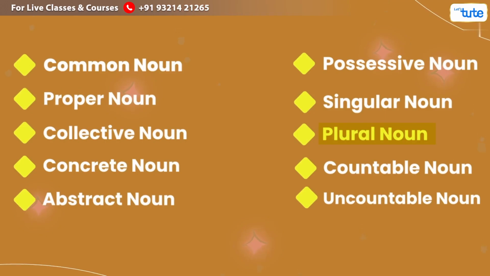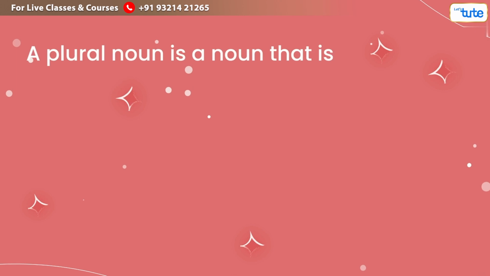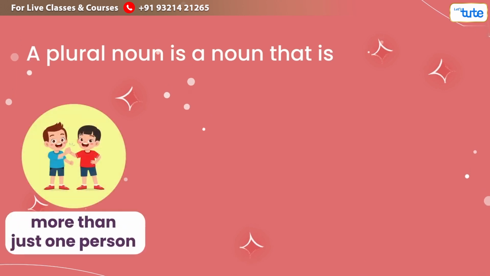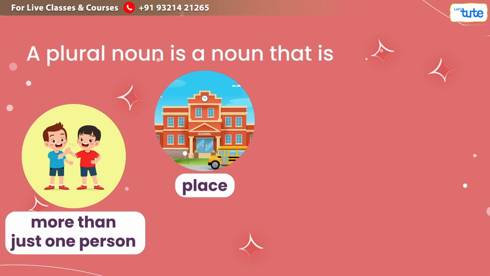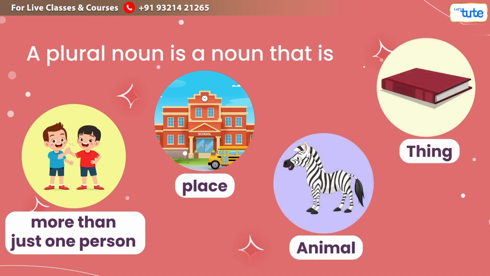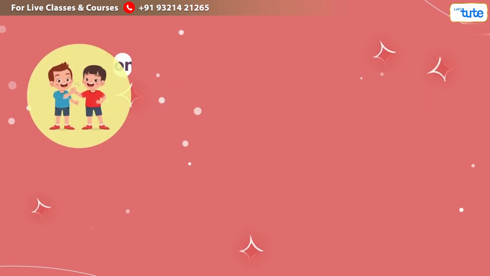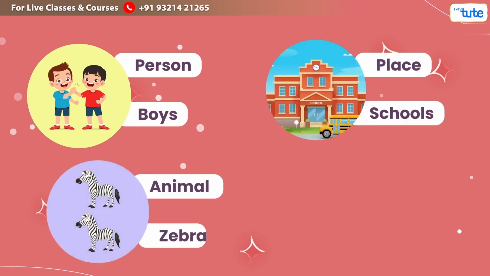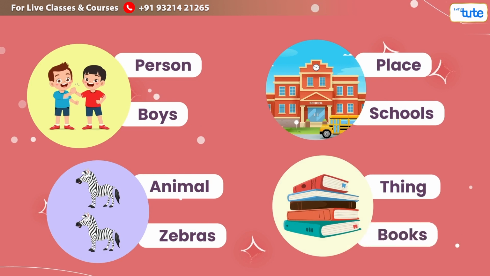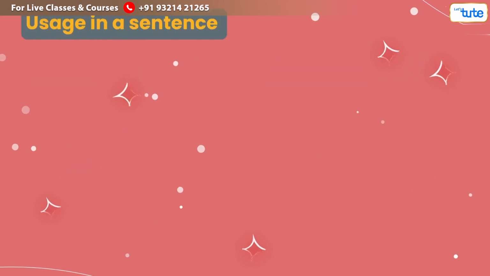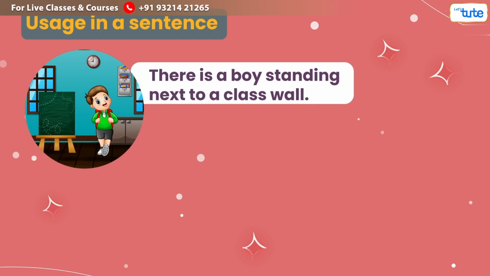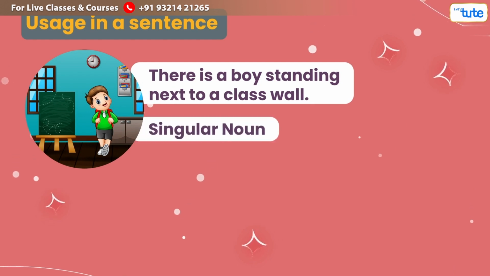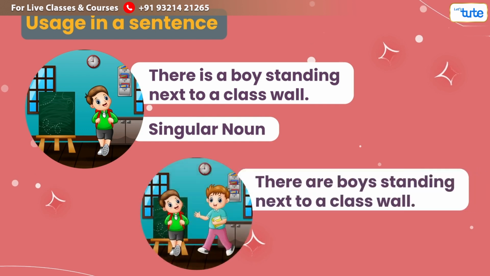Let us look into plural nouns. A plural noun is a noun that is more than just one person, place, animal, or thing. For example, person: boys, place: schools, animal: zebras, thing: books. Usage in a sentence. There is a boy standing next to a class wall. Singular noun. There are boys standing next to a class wall. Plural noun.